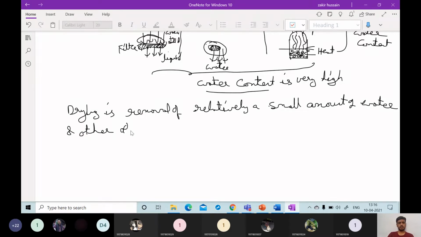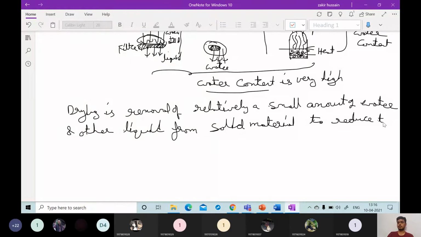It can be removed, but it should be present in very trace amounts or small amounts, from solid material, to reduce this content to some acceptable low value.